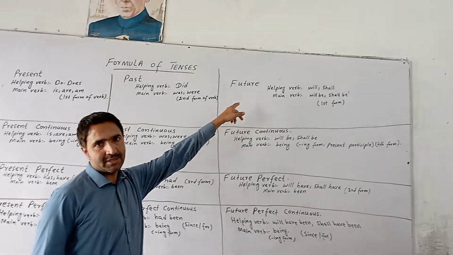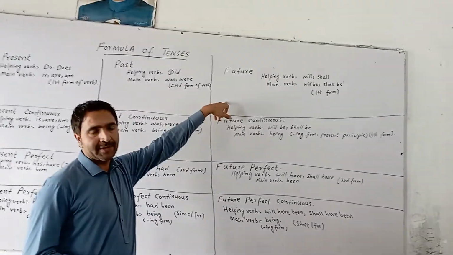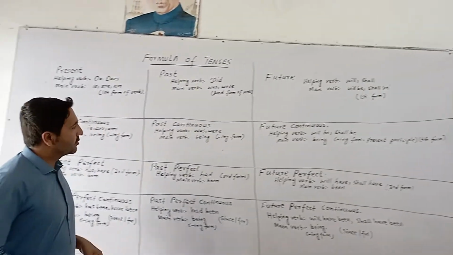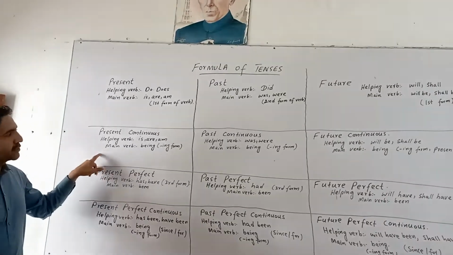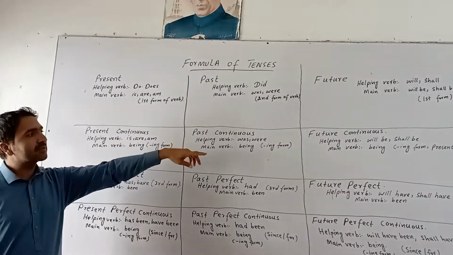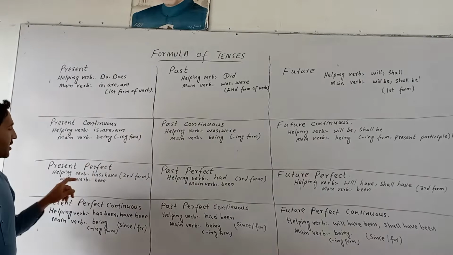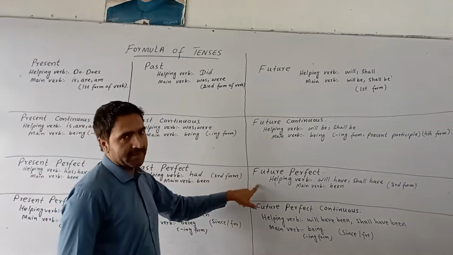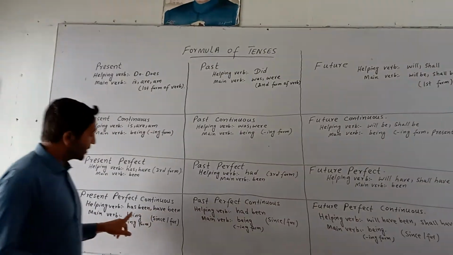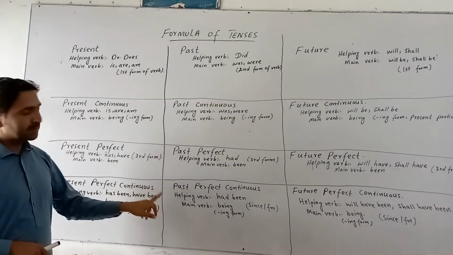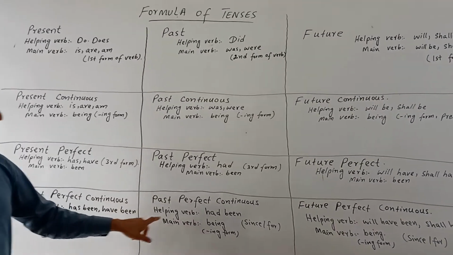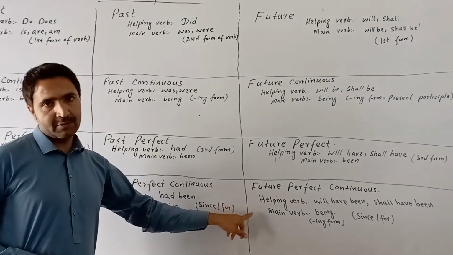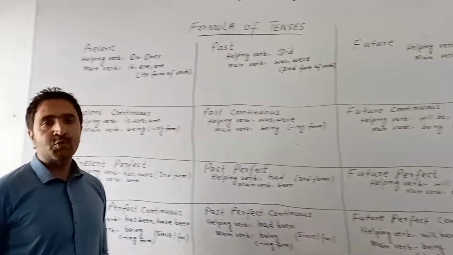Future simple tense, or future indefinite tense. Present continuous tense, past continuous tense, future continuous tense, present perfect tense, past perfect tense, future perfect tense, present perfect continuous tense, past perfect continuous tense, future perfect continuous tense. We have 12 tenses.